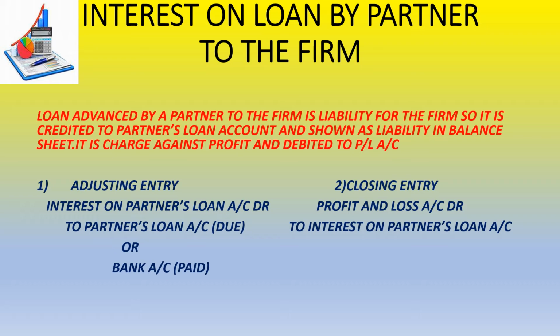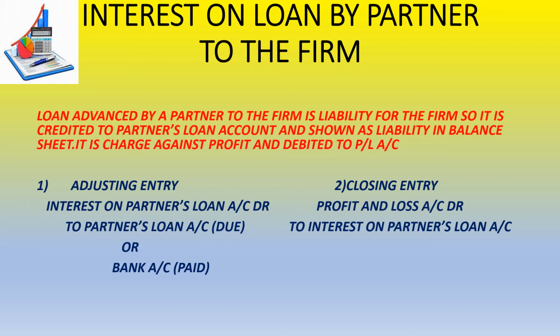Remember, when a firm takes a loan from the partner, the firm has to return that money back to the partner. So definitely it is a liability, and for that the firm opens a separate account called partner's loan account, and it is shown as a liability in your balance sheet.